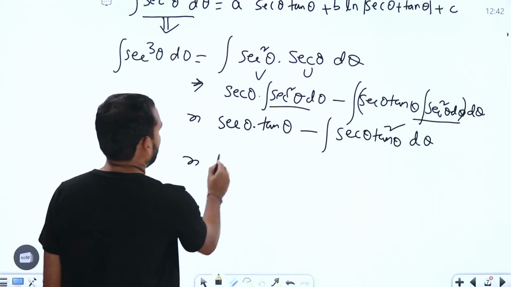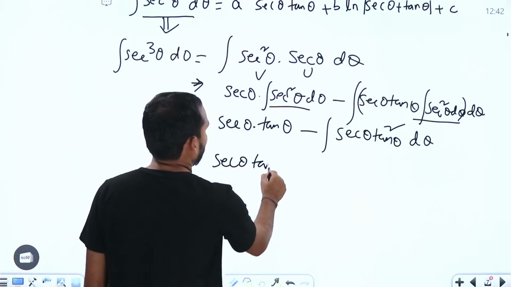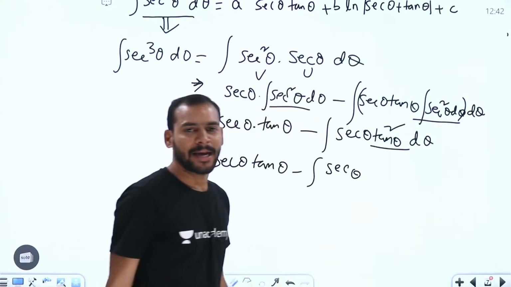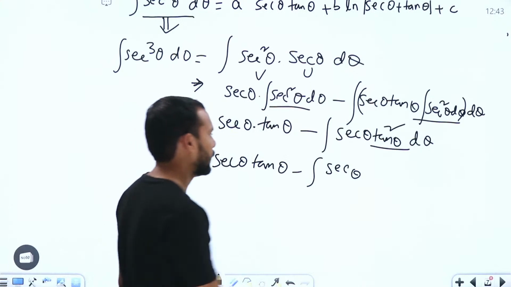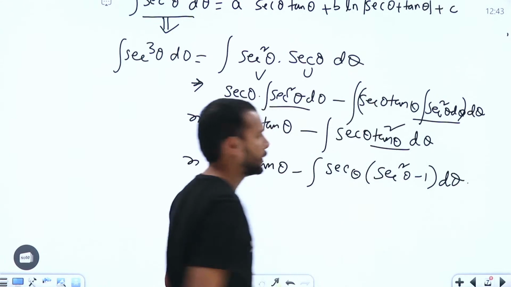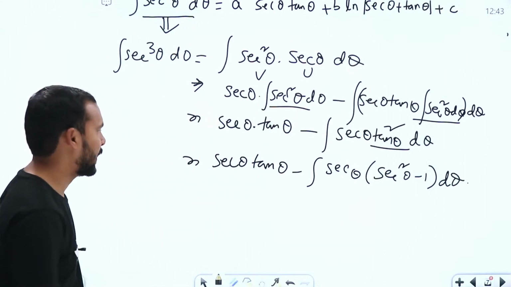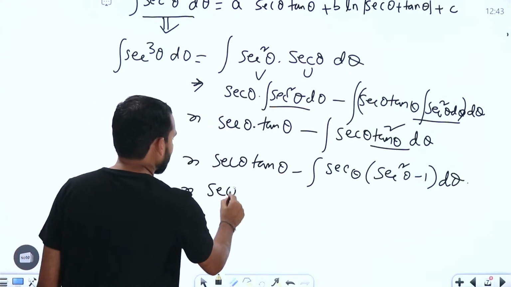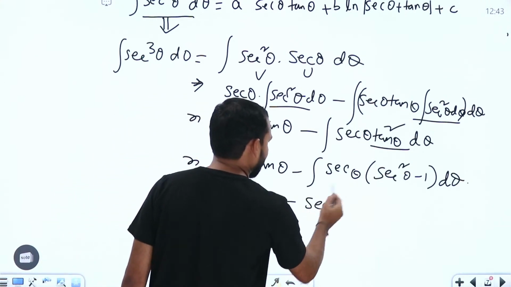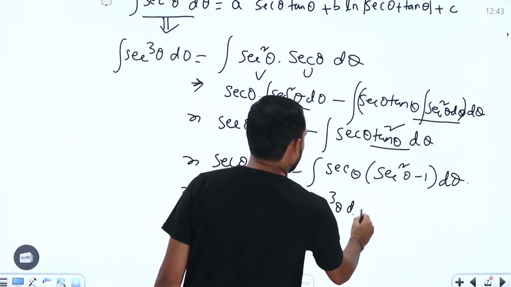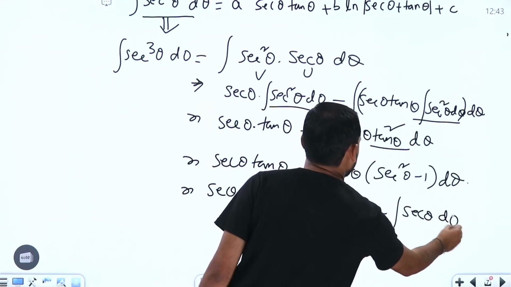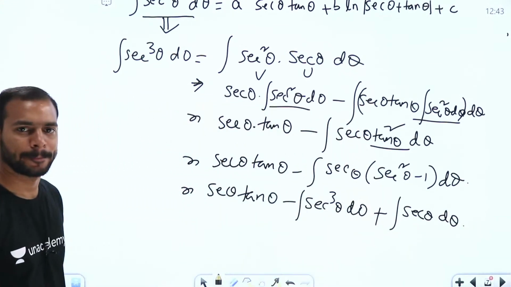What we are going to get here is secant theta into tan theta minus secant theta into, how can we write tan square theta in terms of secant square? We can write this as secant square theta minus 1 into d theta. Is it clear? Now I can write secant theta into tan theta minus, dividing this, integral secant cube theta d theta plus integration of secant theta d theta. Is it clear or not?